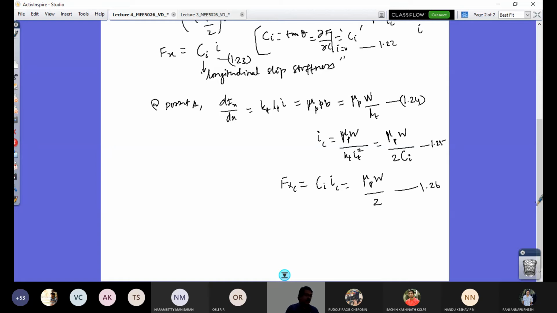So now, what is it that we are going to do further? We have to now account for the remaining non-linear zone. The same way we need to argue. So the sliding zone comes in at point A. At that point, LT is equal to LC. That's the condition.